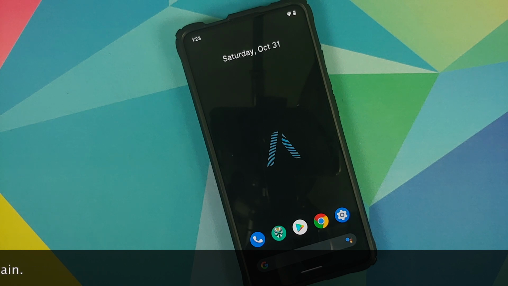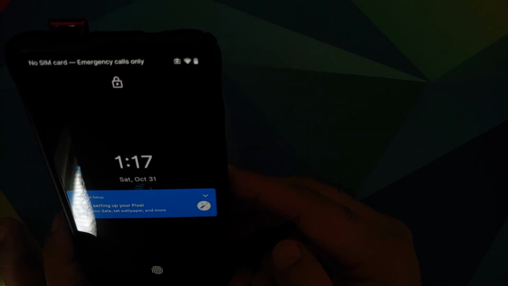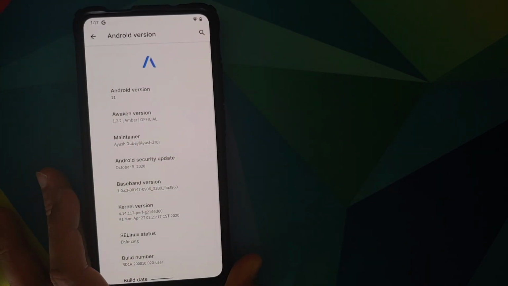In case you want to learn how to install this ROM and have a look at the previous versions of Awaken OS running on the Redmi K20 Pro, we do have videos for all of those, which can be found in the pinned comment on this video.